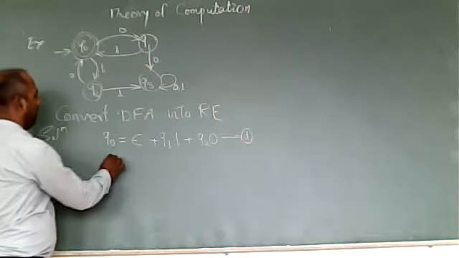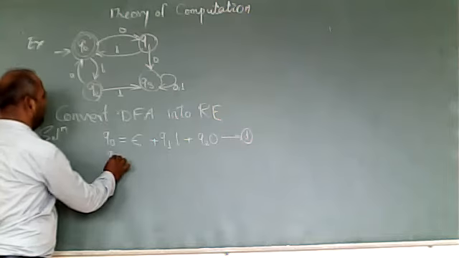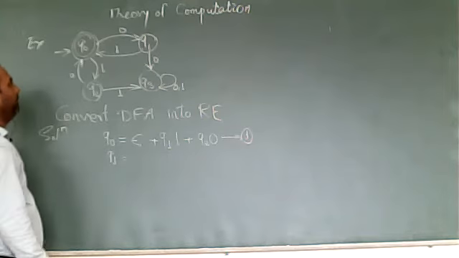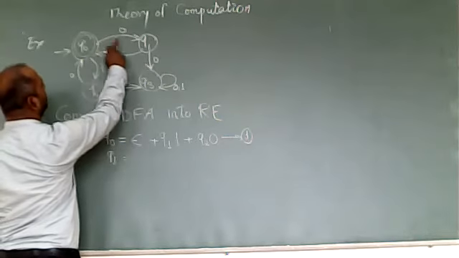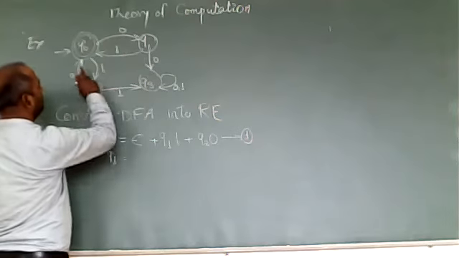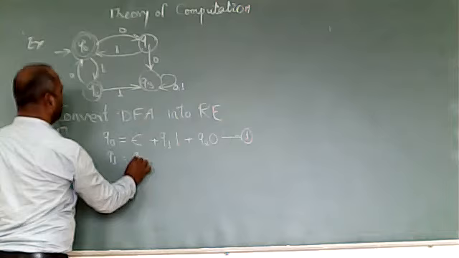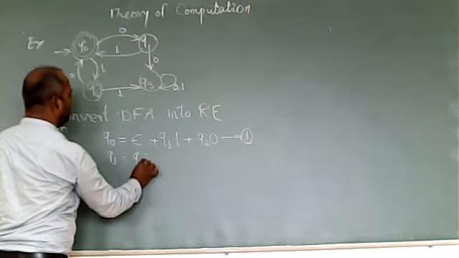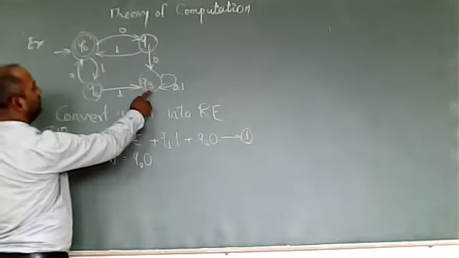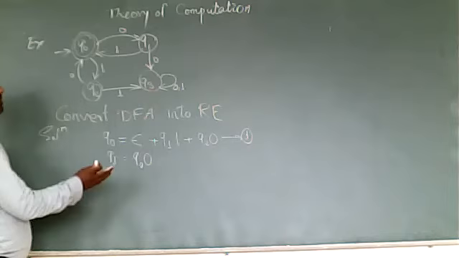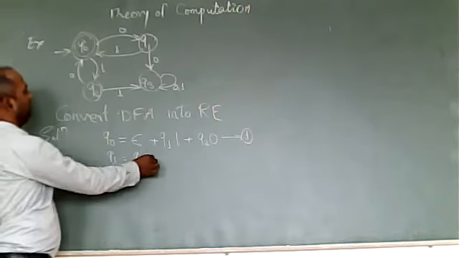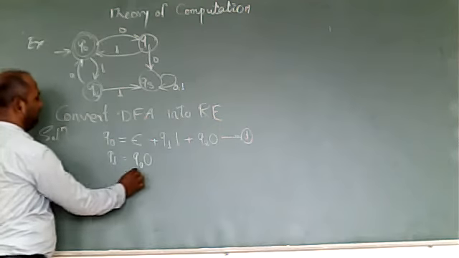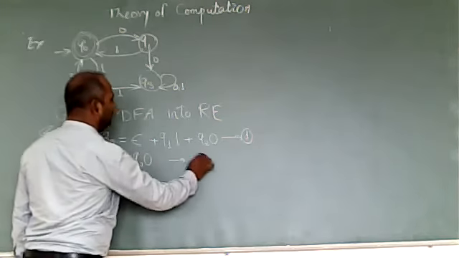Now we'll write the equation for Q1. Incoming: from Q0 with 0 coming to Q1, so we'll write Q0 0. We don't bother about Q3 because there is no transition coming from Q3. So Q1 equals Q0 0. We'll number it as equation 2.